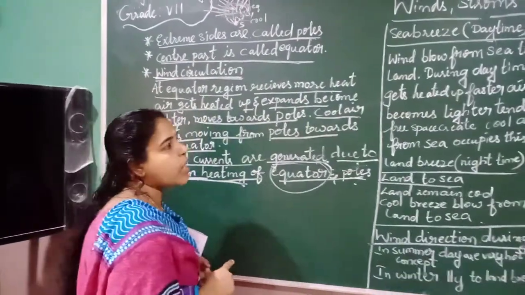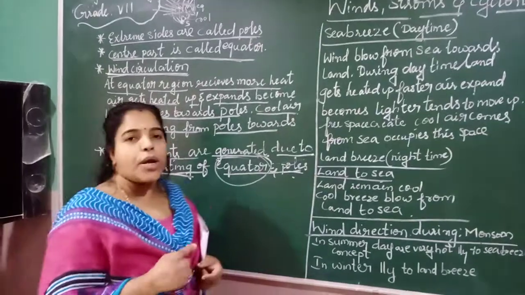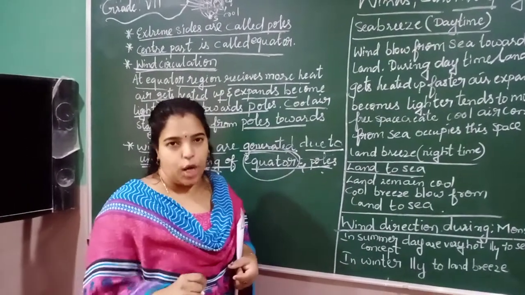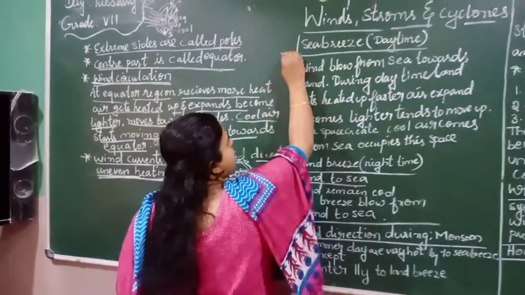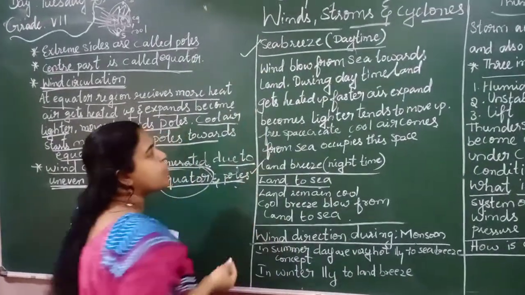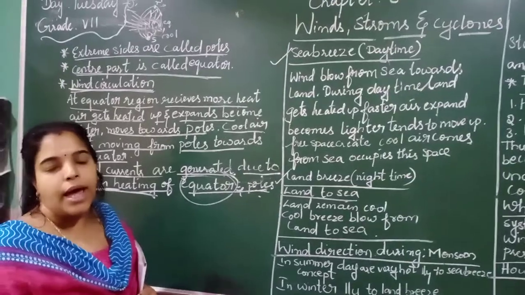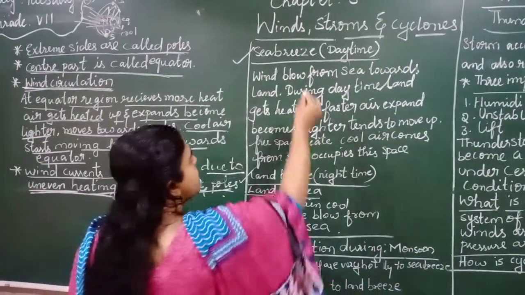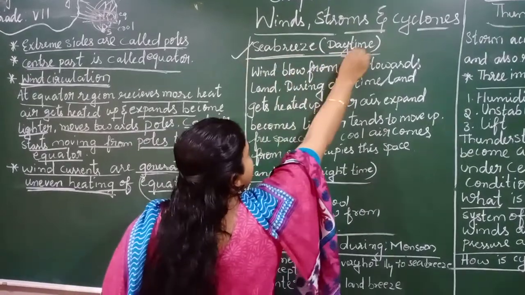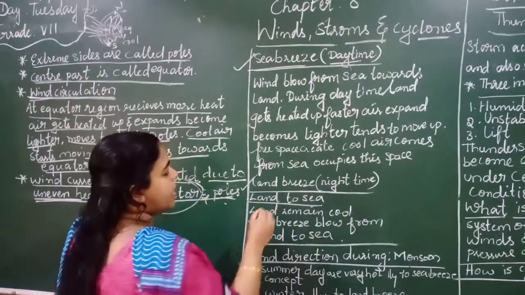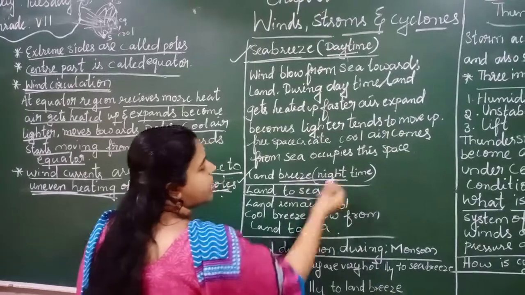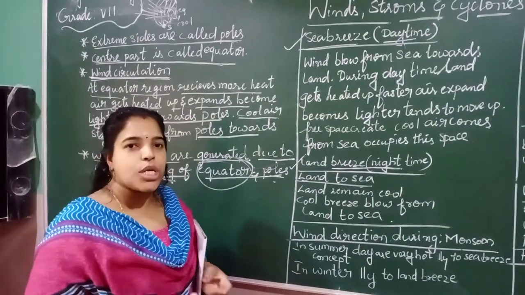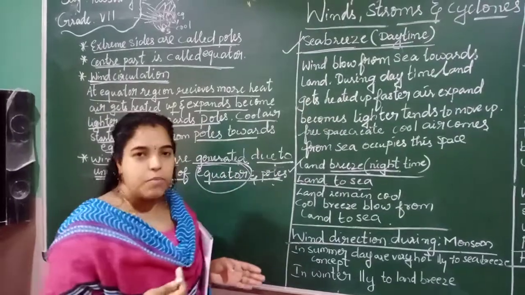Next I am coming to a recap. You already learned in chapter 4, convection, the two terms land breeze and sea breeze. Let me recap: the sea breeze happens during the daytime and the land breeze happens during the night time. We know that in the summer, in coastal areas, the land breeze and sea breeze happen.